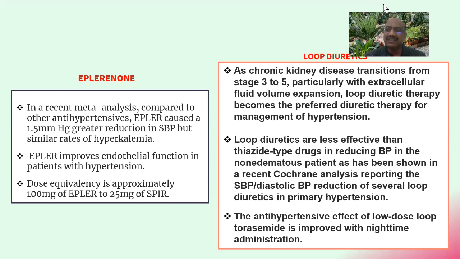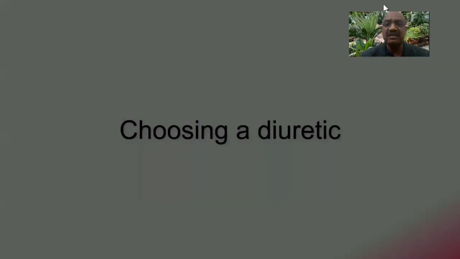Loop diuretics are less effective than thiazide type drugs in reducing blood pressure in the non-edematous patient, as has been shown in a recent Cochrane analysis reporting the systolic and diastolic blood pressure reduction of several loop diuretics in primary hypertension. So the antihypertensive effect of low-dose loop diuretic torsemide is improved with nighttime administration. This has also been shown with one trial.